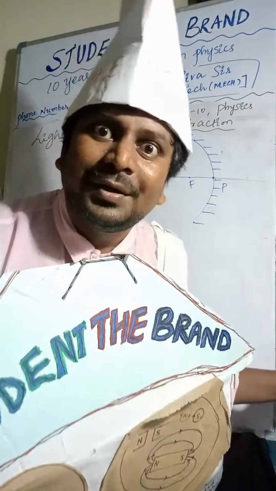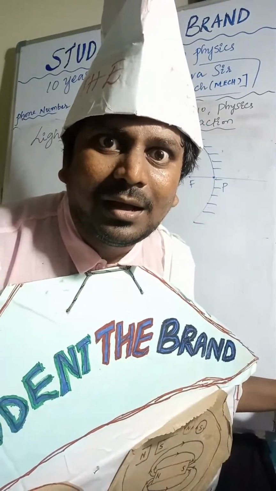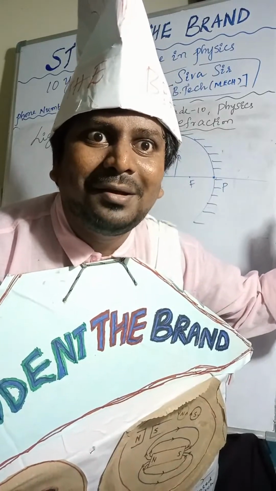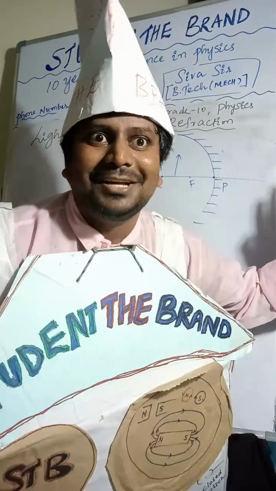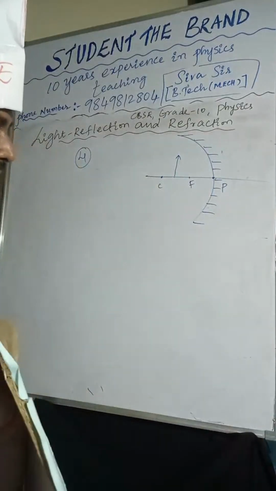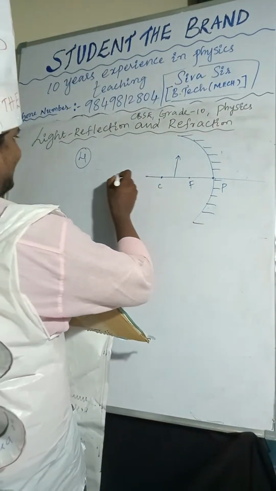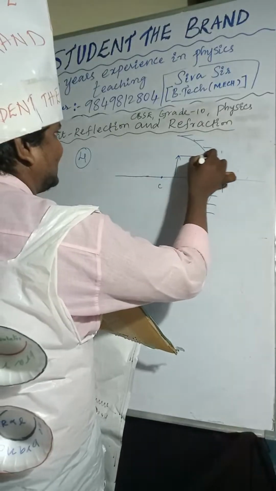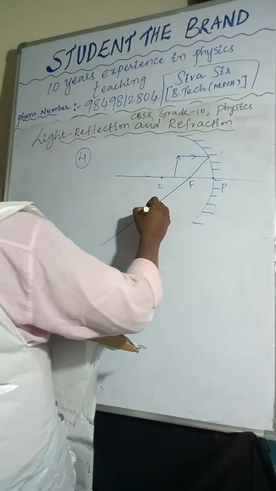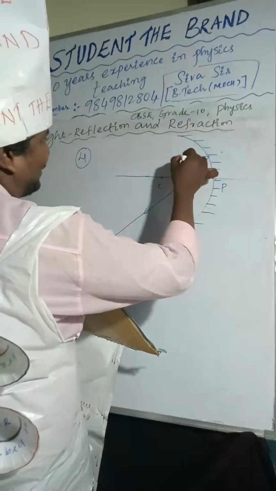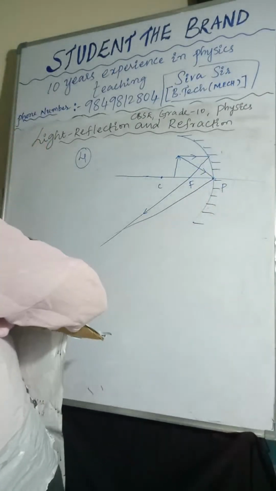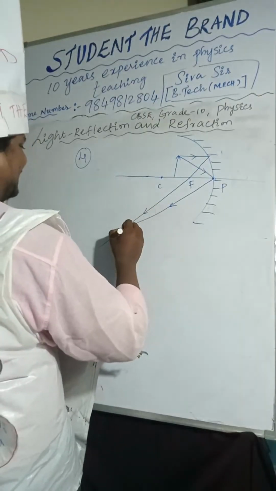Image will form beyond C, beyond the center of curvature. I am taking one ray here, and it passes through the focus. Another ray is incident at the pole. Those light rays will reflect here.